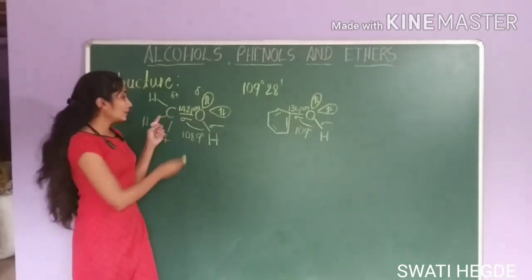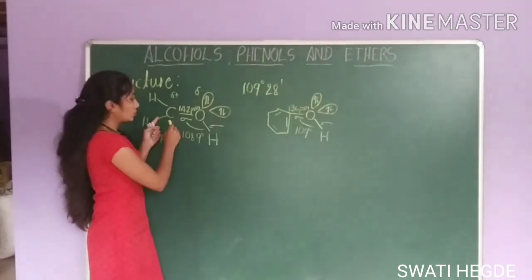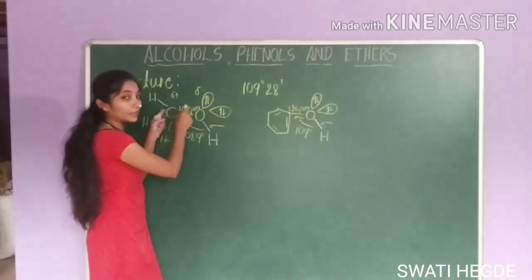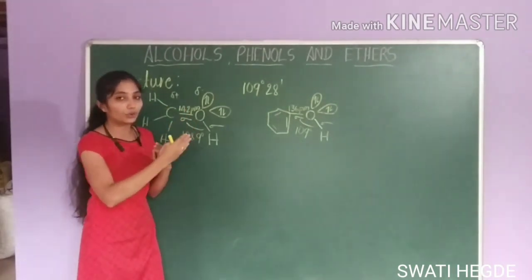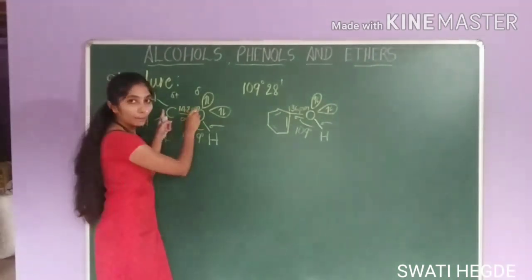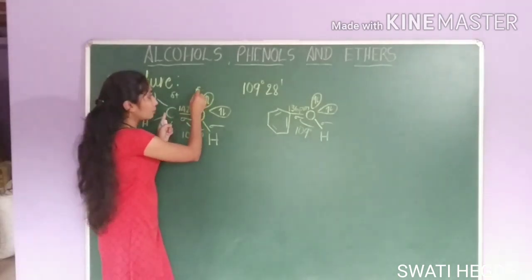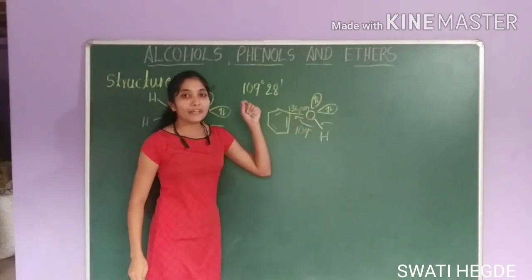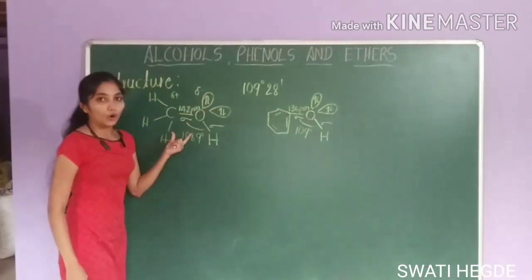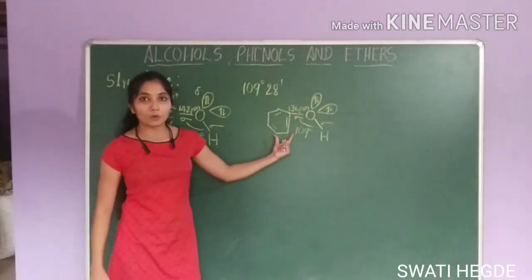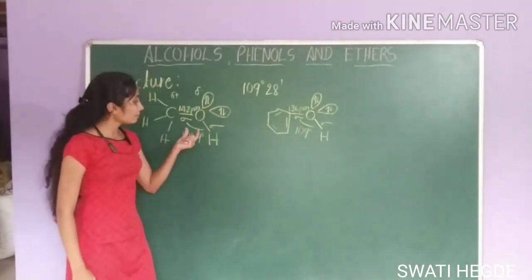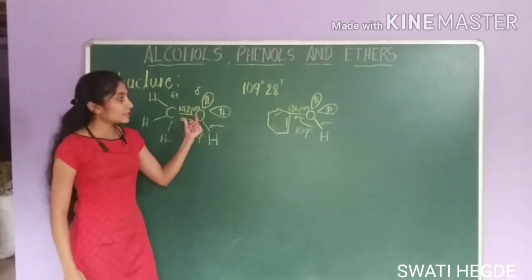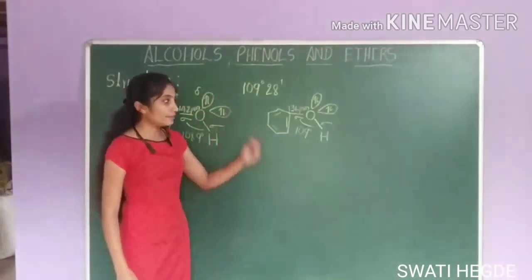In alcohol, there is no resonance, so the alkyl group acts as an electron donating group. CH3 is an electron donating group. It donates an electron pair towards oxygen, so oxygen gets more partial negative charge. But in phenol the negative charge will be less compared to alcohol. So this also possesses a dipole moment, but it is less than alcohol. Okay, this is about the structure of alcohol and phenol.